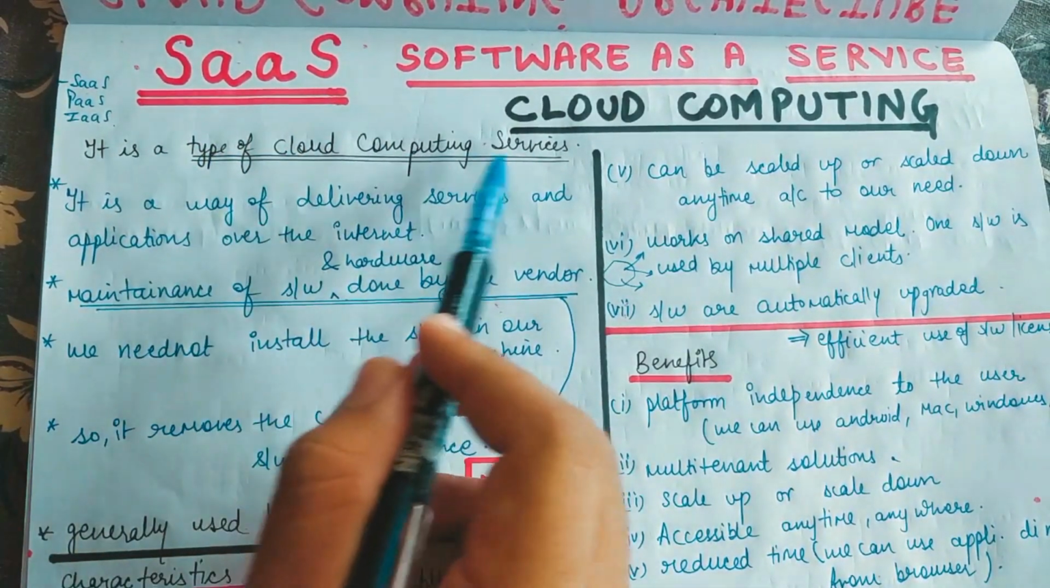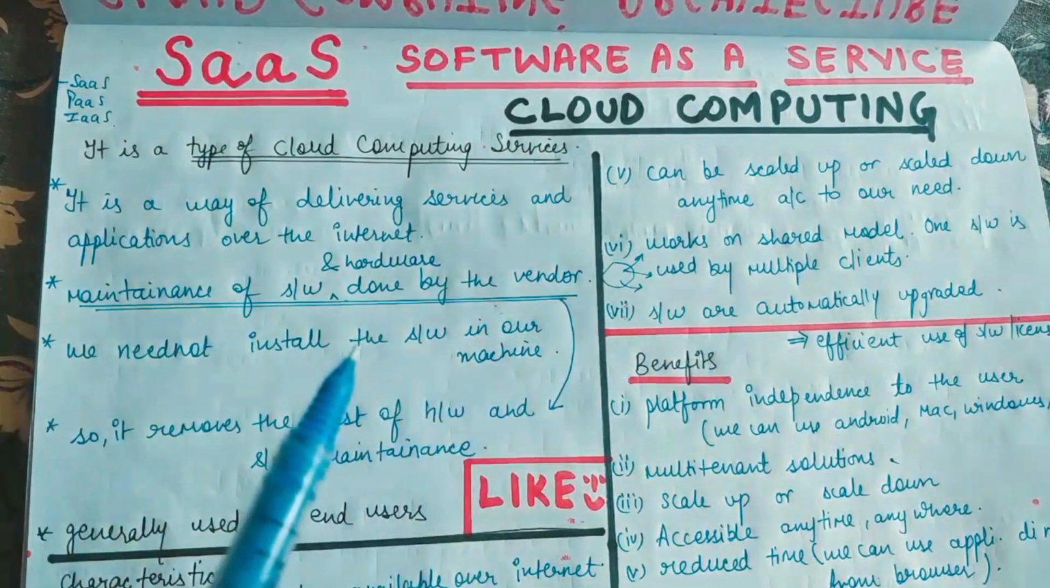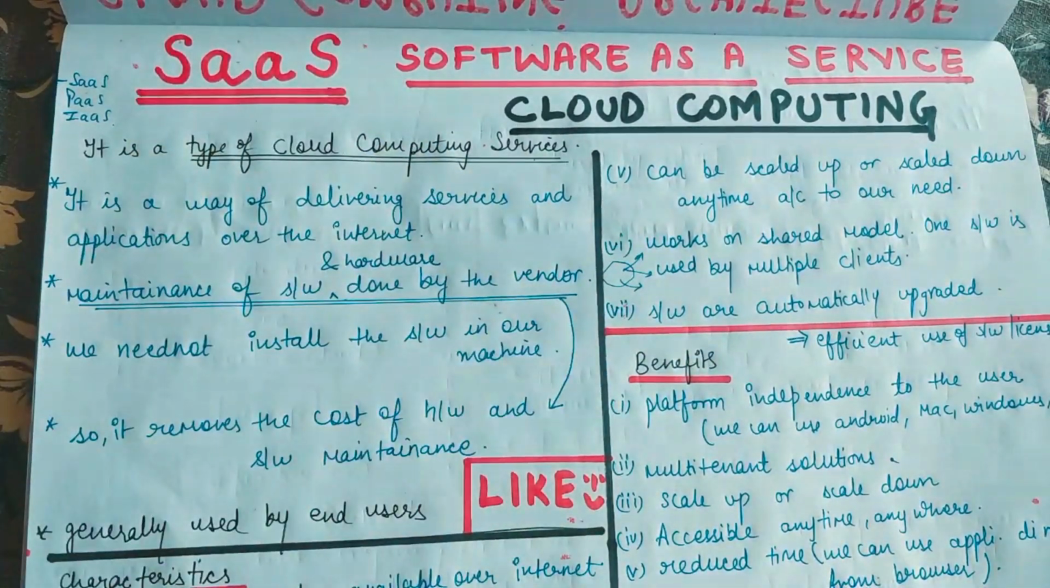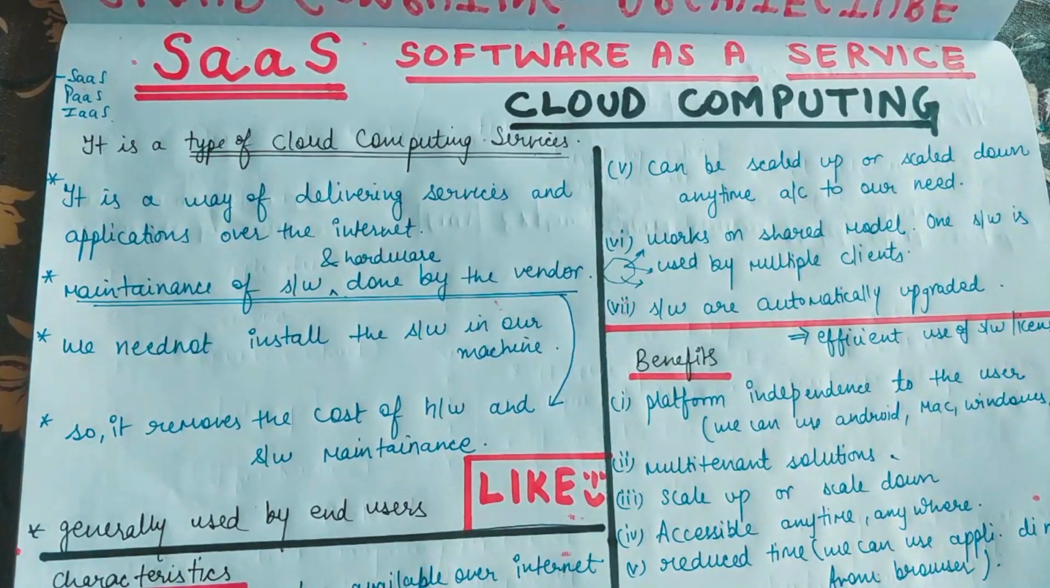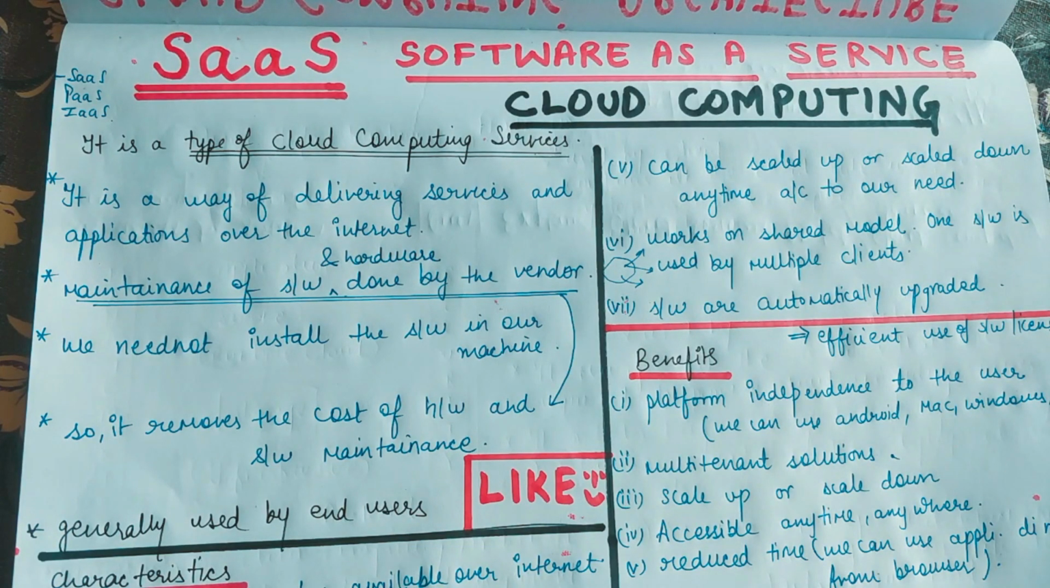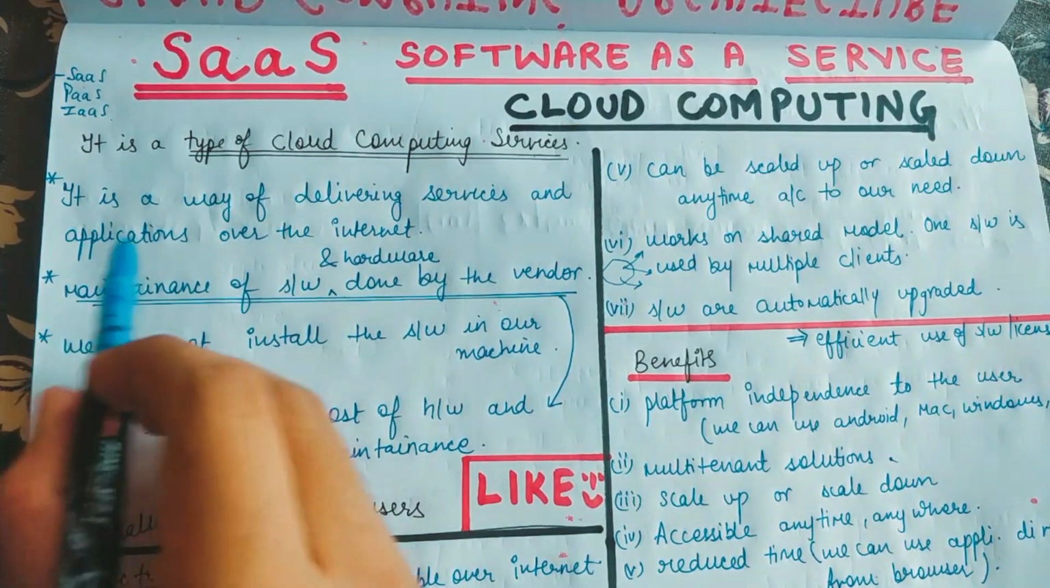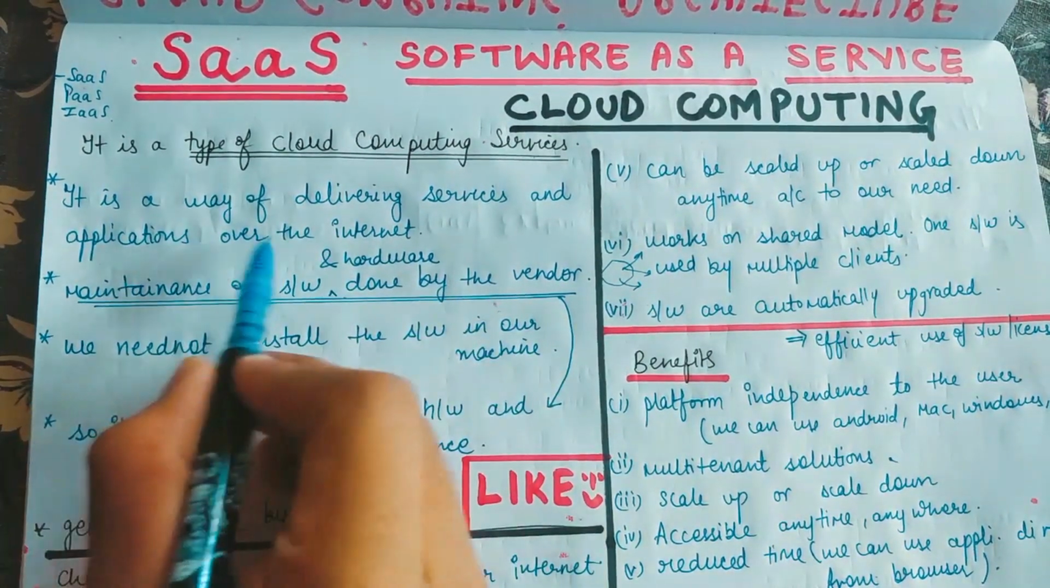So what is SaaS? It is a type of cloud computing services. That is what I have written over here. Then what is happening in this is, guys, we are accessing some services which are already present on the cloud, right? We are just getting the access from there. We are taking the instance of that application and we are using the things simply. Okay, nothing else is required to be done from our side. That is what I've written over here. Now let's start. It is a way of delivering services and applications over the internet.